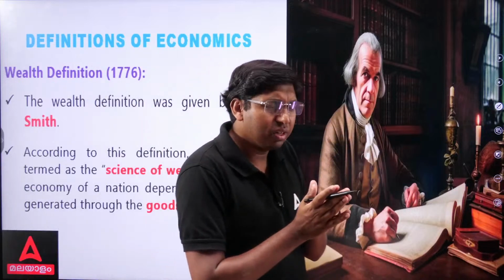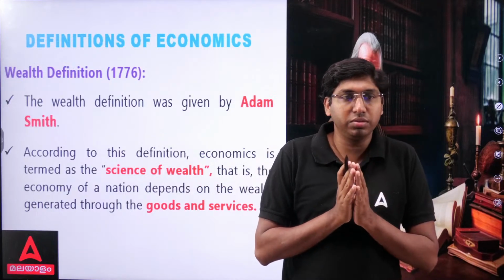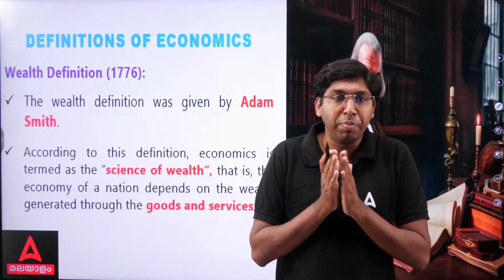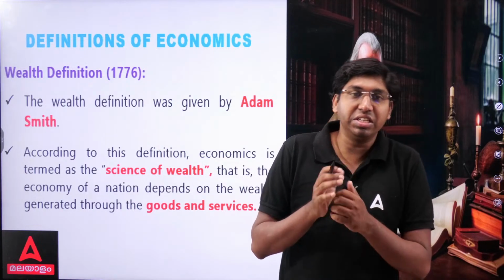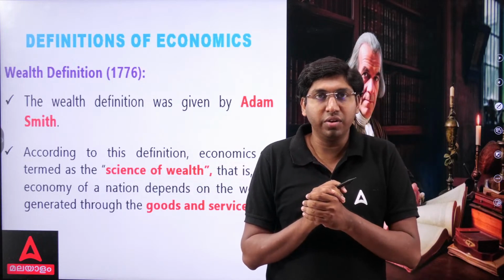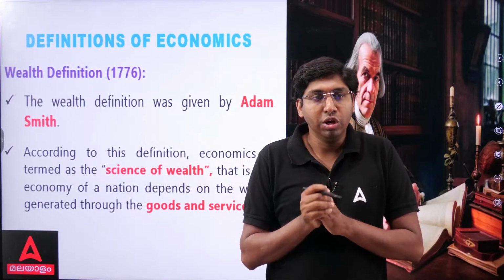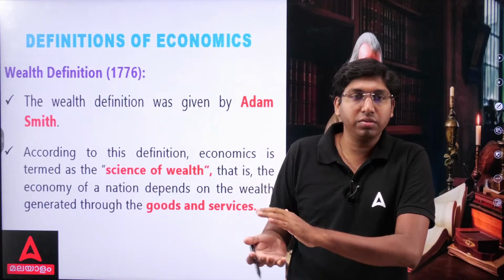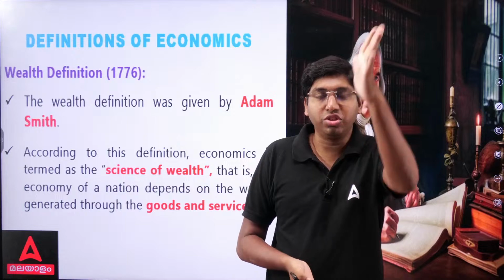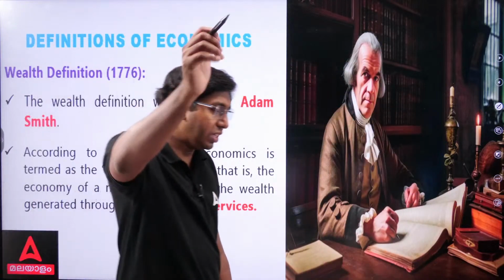So Adam Smith opined that economics is a study of wealth, and a nation depends on wealth. Wealth is necessary to run the country. Wealth is primary. So a nation depends on wealth. The question is, how is wealth generated? How is wealth created?